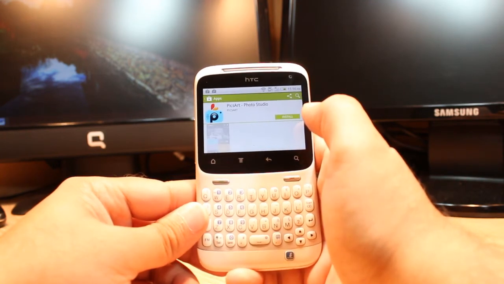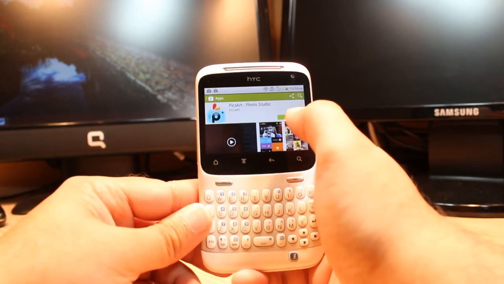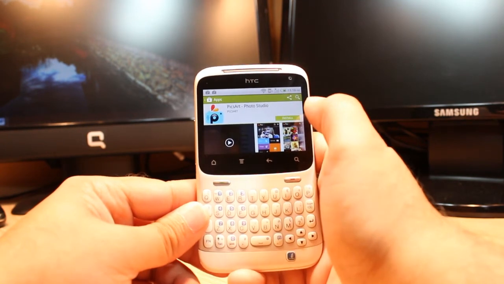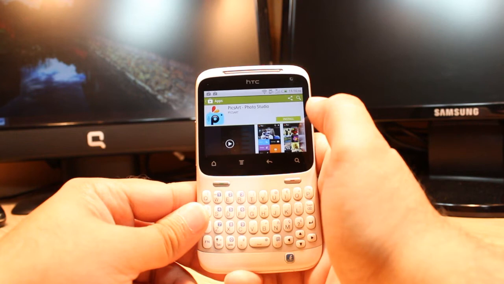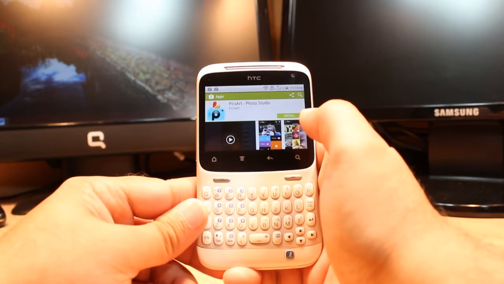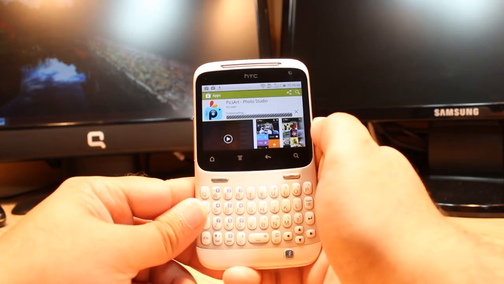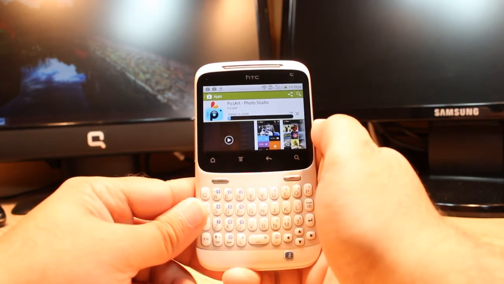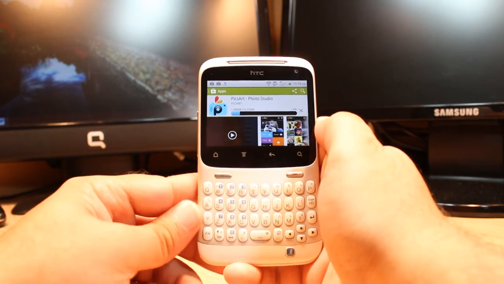photo studio, hit for install, accept term and condition. It's downloading now. It's only 14.35 megabyte. We have to wait a bit.